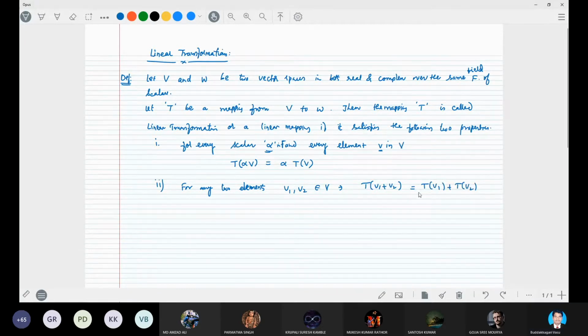Understand? Right. Here the mapping is T from V to W.